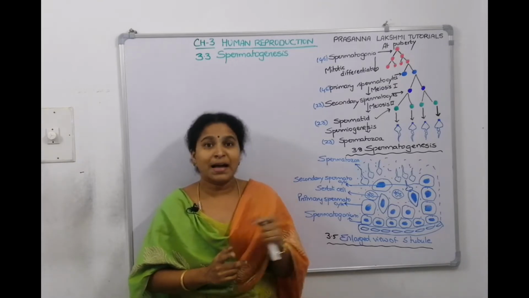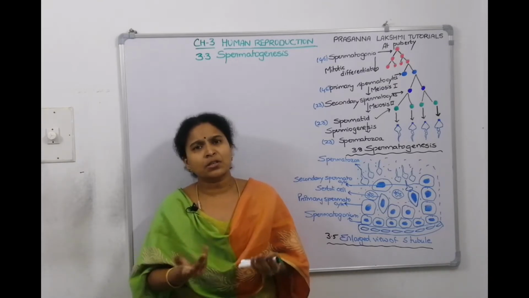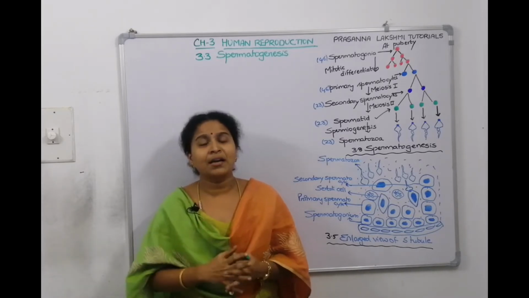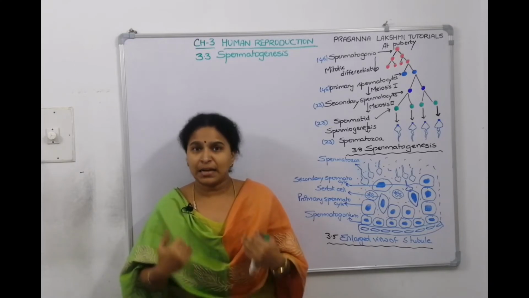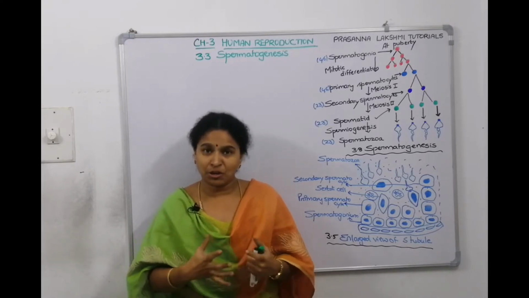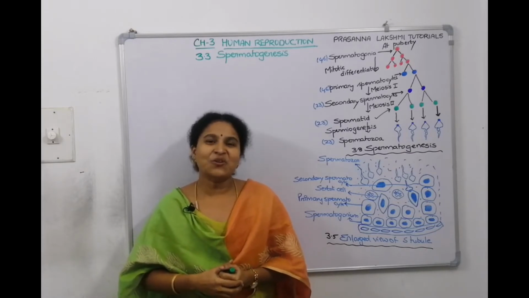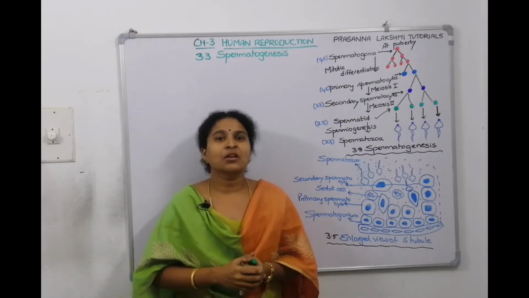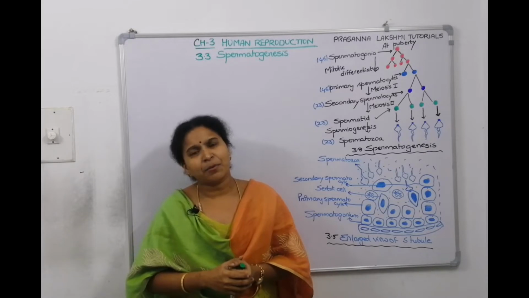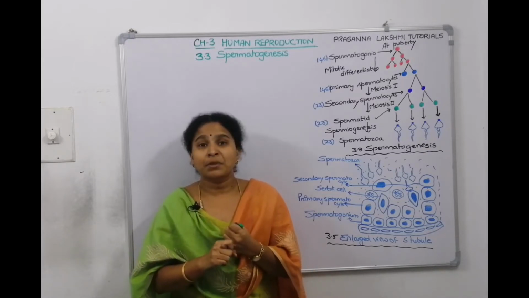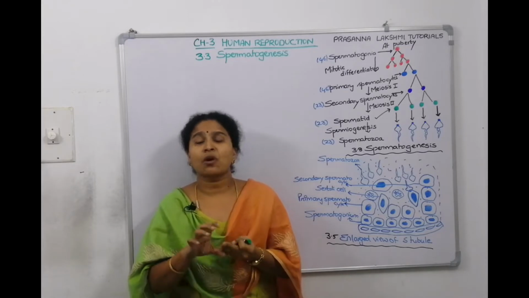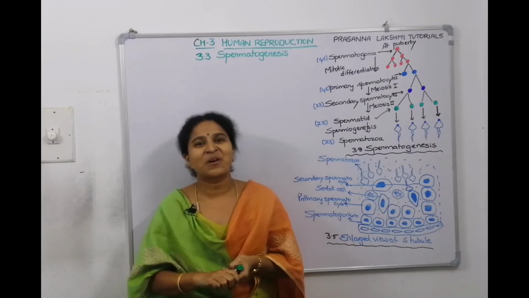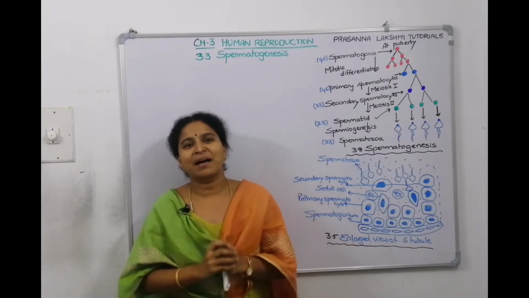Now, we are talking about spermatogenesis. What is spermatogenesis? It is a process of making sperms. Sperms, what are they? Male gametes. Always the gametes are haploid, but we are diploid. Our body cells are diploid. Even our gonads are diploid. Germ cells are also diploid. Then what division do we expect to convert the diploid germ cells into haploid sperms? It will be meiotic division. So, spermatogenesis is the process of formation of sperms from the diploid spermatogonia by a process called meiosis inside the gonad called testis under the influence of the male sex hormone called testosterone. So, this is what spermatogenesis is.